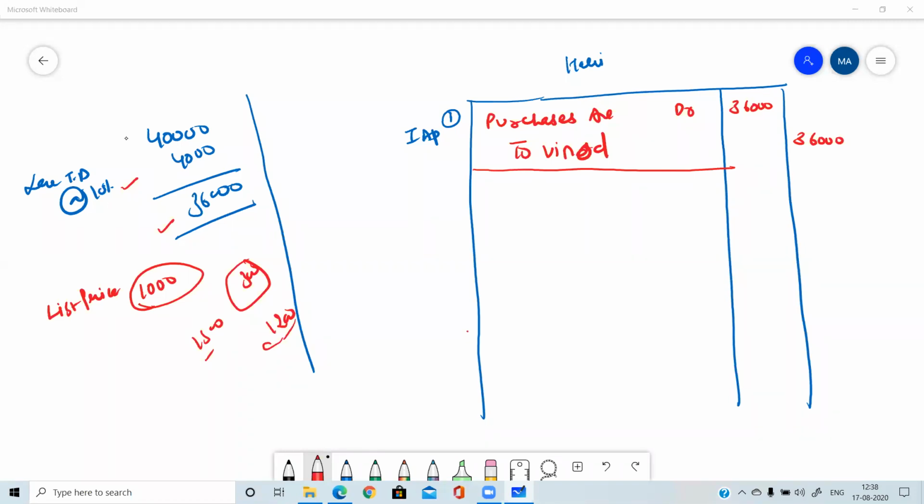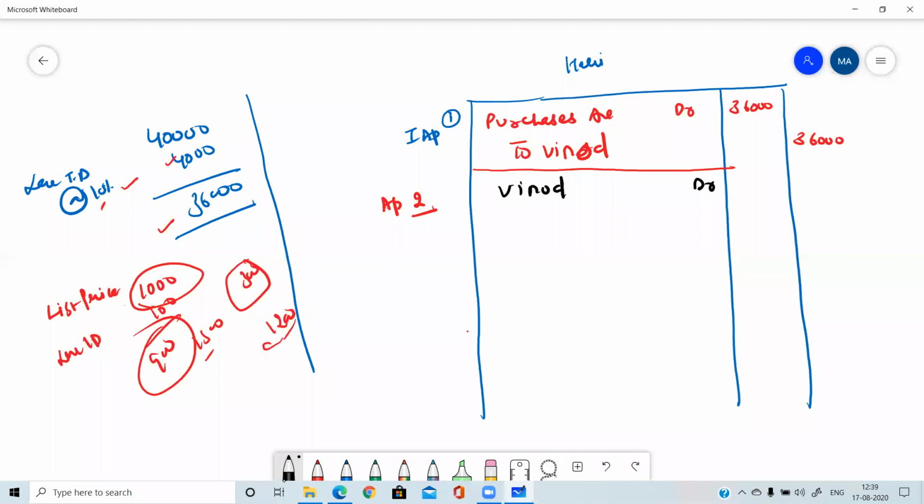In a similar way, you got a 10% discount at the time of purchase of the goods. So this is the list price 1,000, less trade discount of 10% of 1,000, which is 100. So the goods of rupees 900 are returned. What will be the entry for purchase return? Please tell me the entry for purchase return. You are returning goods back to Vinod. So Vinod is your creditor, and creditor is a liability. Liability is decreased, so Vinod will be debited.